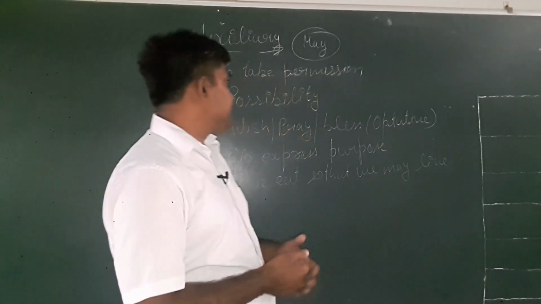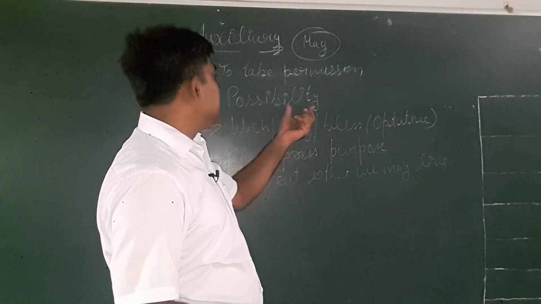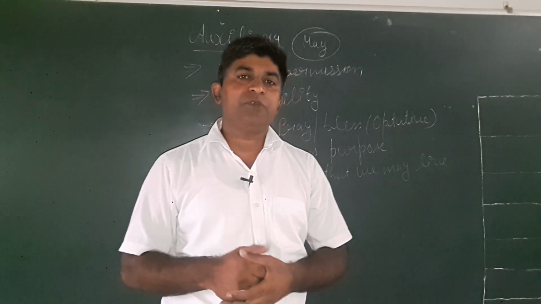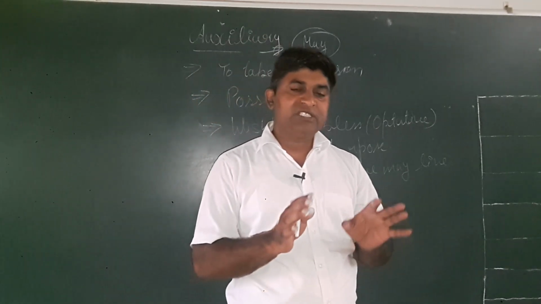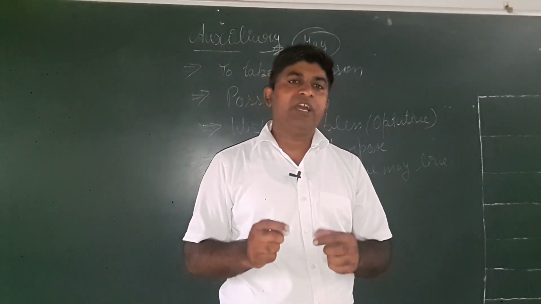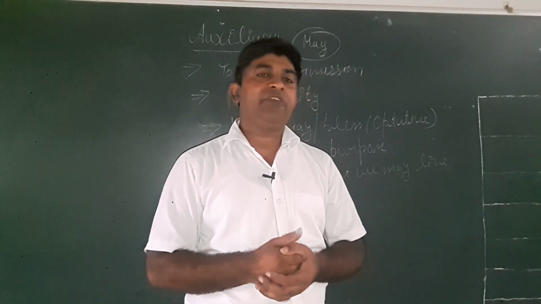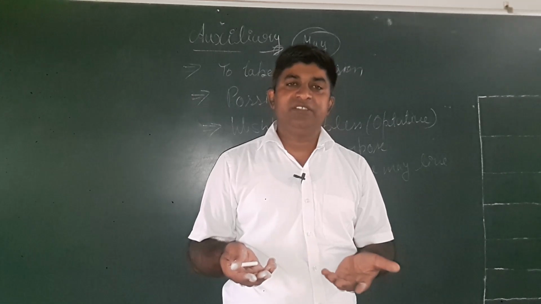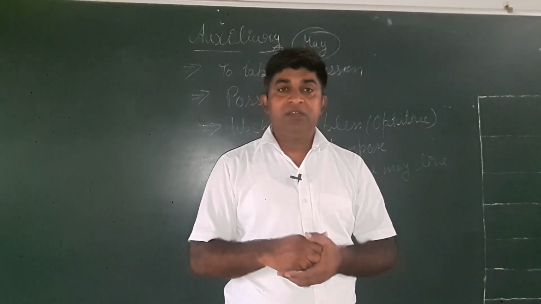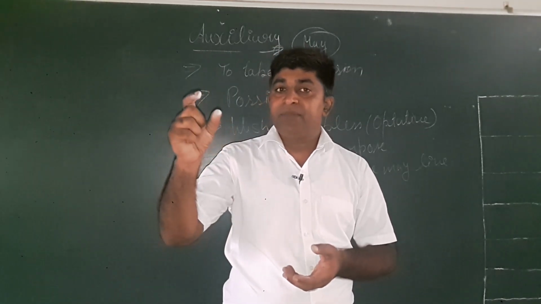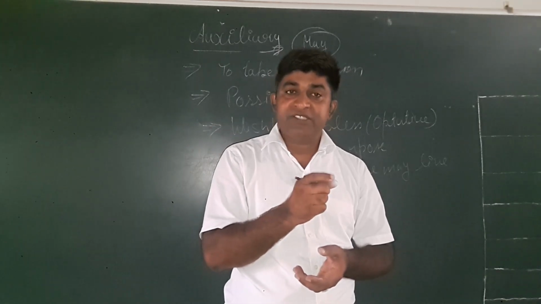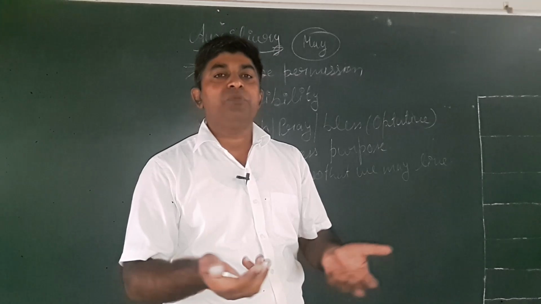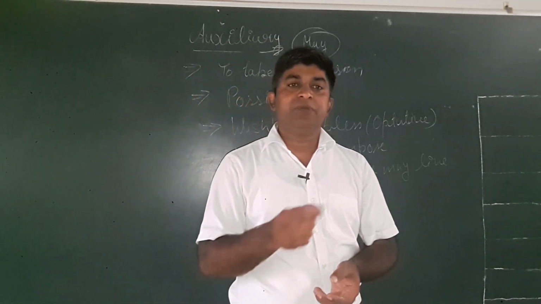The next use of may is, it is used to express possibility. This is the major use of auxiliary may. What are the possibilities? Possibilities may be certain or uncertain about the happening of any event. Likewise, the sky is filled with clouds, it may rain today. It may be possible that Ram may come to this place at any time. The train may arrive here at any moment. So these are the possibilities.